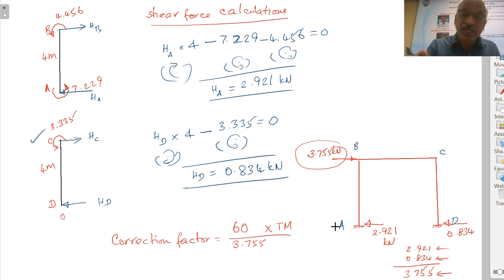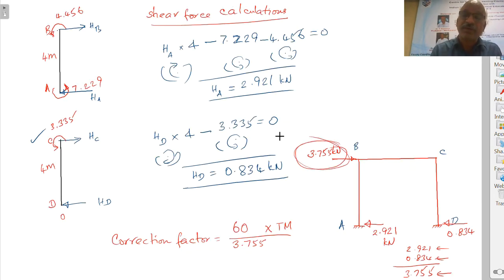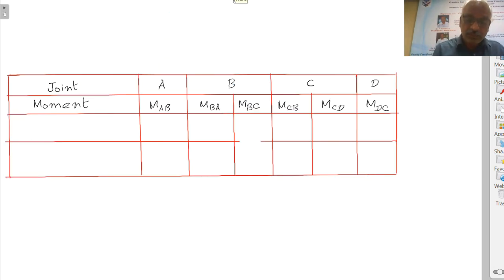Therefore, the moments that are in the last row are due to a sway force of 3.755. So when 60 is the actual sway force, what are the values? Therefore, this is the correction factor. The correction factor is 60 by 3.755 and the value equal to 15.979. Therefore, now next is, this is about the final moment calculation.